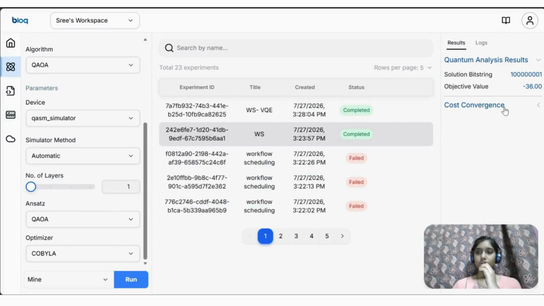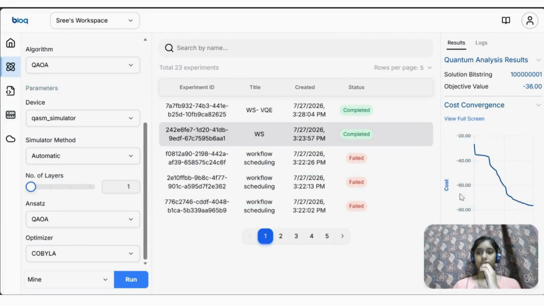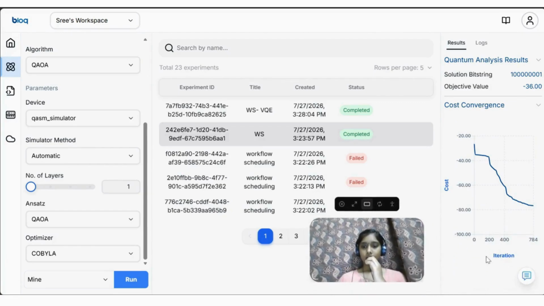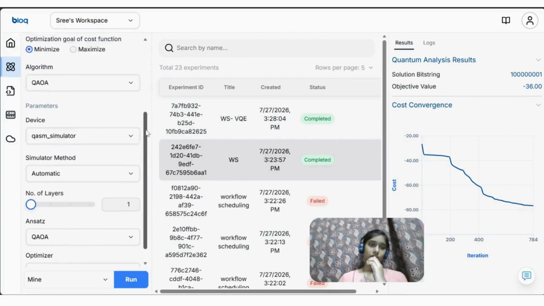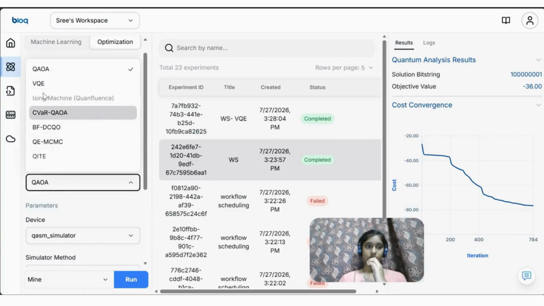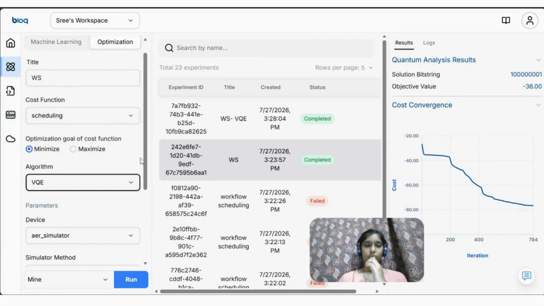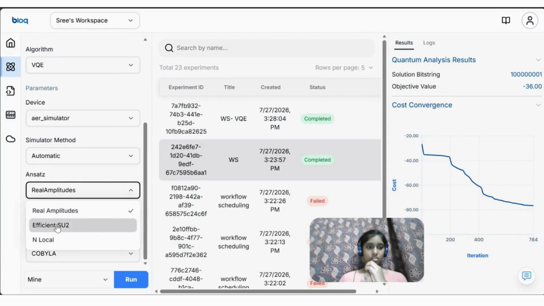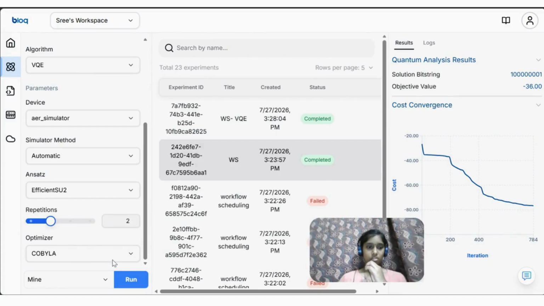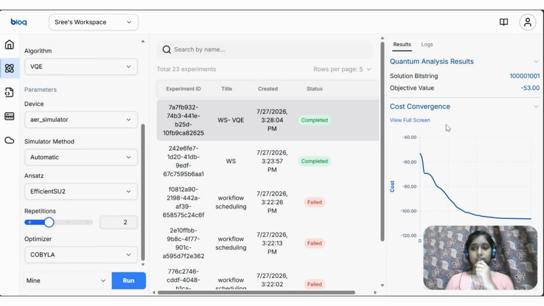We see that the objective value for this is minus 36, and here is the cost convergence graph. Now what happens if I change the algorithm here? Let's try with VQE. This is complete now and we see that the objective value now is minus 53, which is much lower.